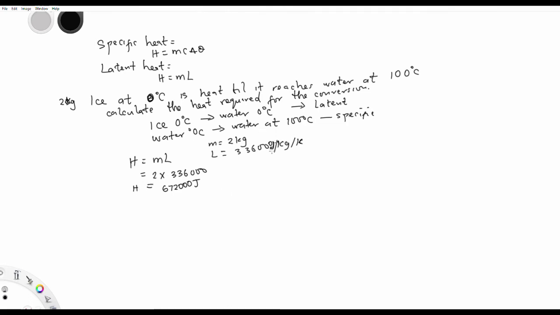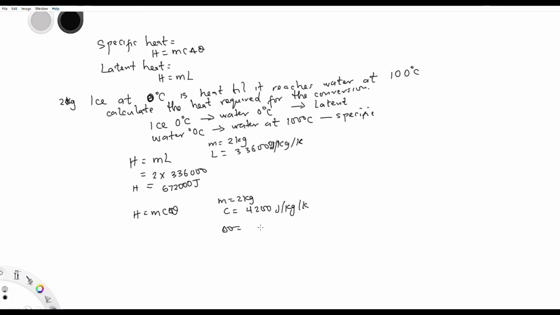Now let's go to the next one, which is the specific heat. Now water, that specific heat equals mc change in theta. So m, we already know that m is 2 kg. C for water, what's the specific heat capacity of water? Specific heat capacity of water is 4200 joules per kilogram per Kelvin.